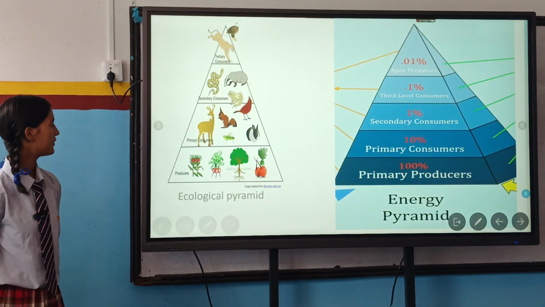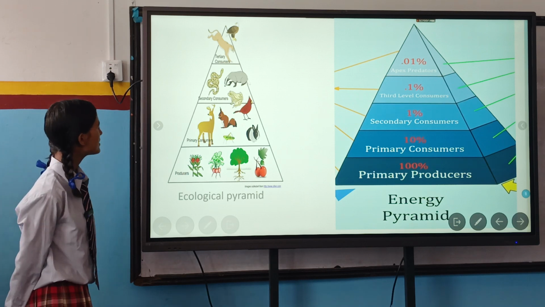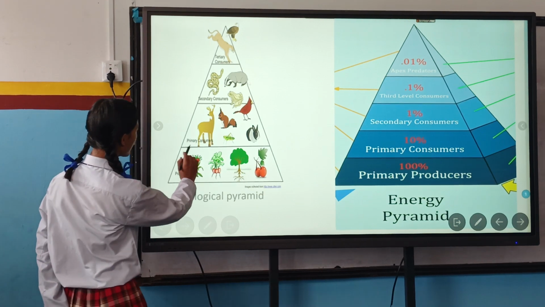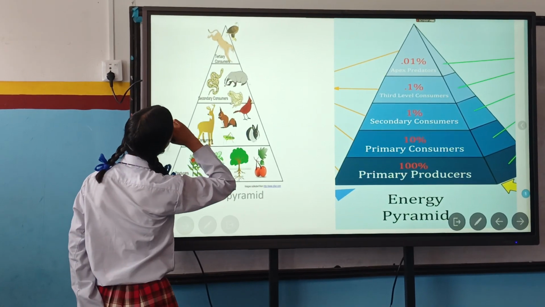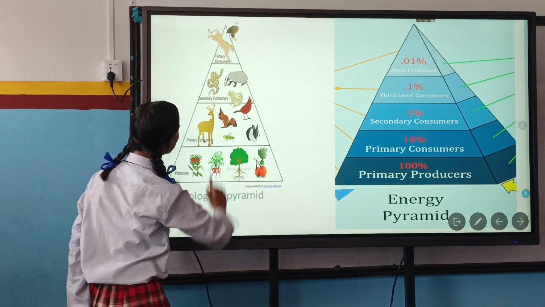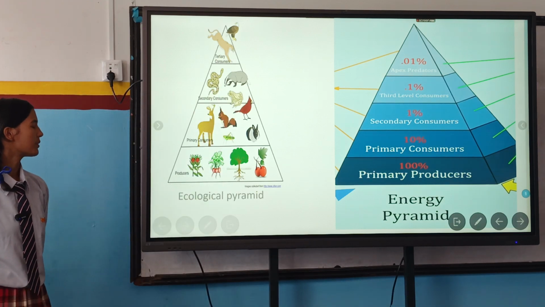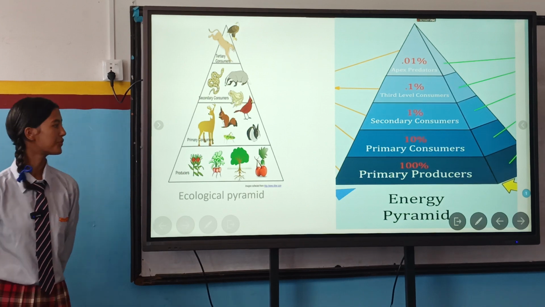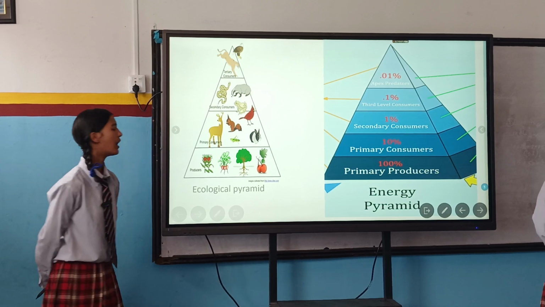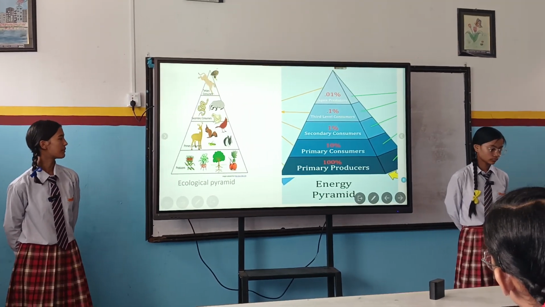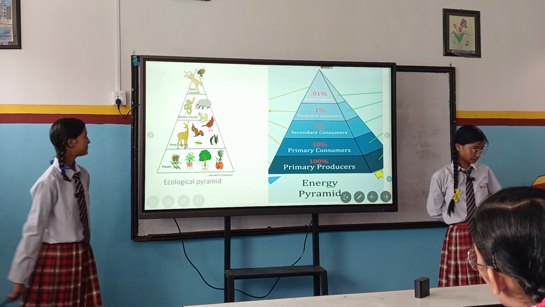This is a figure of an ecological pyramid. As you can see here, producer, primary consumer, secondary consumer, and tertiary consumer. In producers, you can mainly see green plants, because green plants are able to produce their food by themselves. Primary consumers are almost all herbivorous and eat plants.